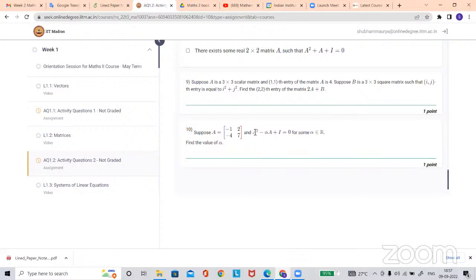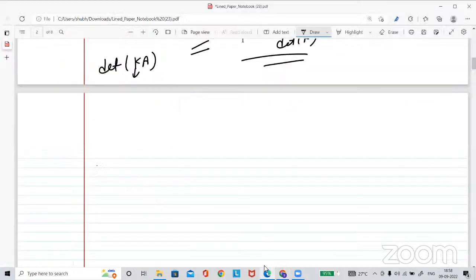So A square you are able to calculate. Just now I told you how you multiply a scalar with a matrix, so I hope you are able to calculate this one also, right? Yes, sir. Now the identity matrix is added. So you can calculate the whole equation. You will get a single matrix after calculating A square minus alpha A plus identity, when you add each entry.